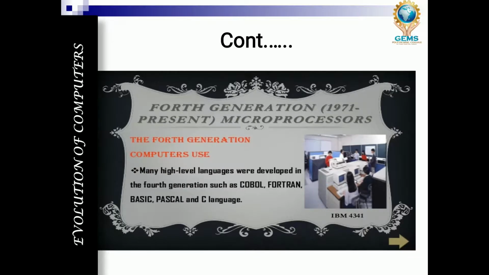And many high-level languages were developed in the fourth generation computer, like COBOL, Fortran, Basic, Pascal, and C. So all these languages were developed. In the fourth generation, high-level languages were used for designing operating systems, apps, and computer applications. Software engineering software started to be designed using these high-level languages, especially in fourth generation computers.